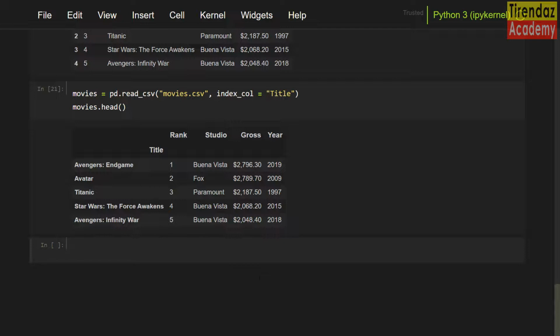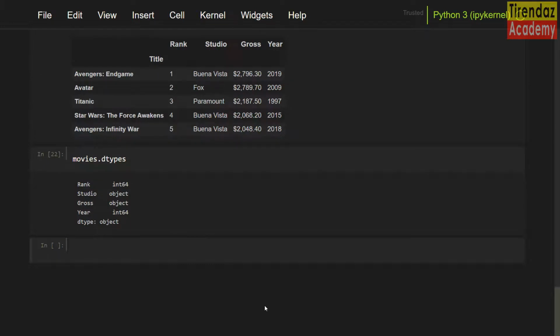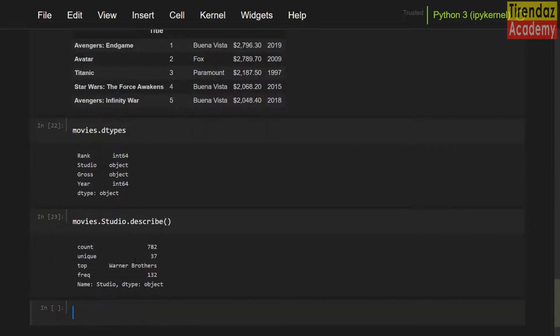Let's display the types of values in the dataset. To do this, I'm going to use the dtypes attribute. Movies.dtypes. Let's see the descriptive statistics of the studio column. First, I'm going to set the name of the dataset and then access the studio column. After that, use the describe method. You can see descriptive statistics on the screen.